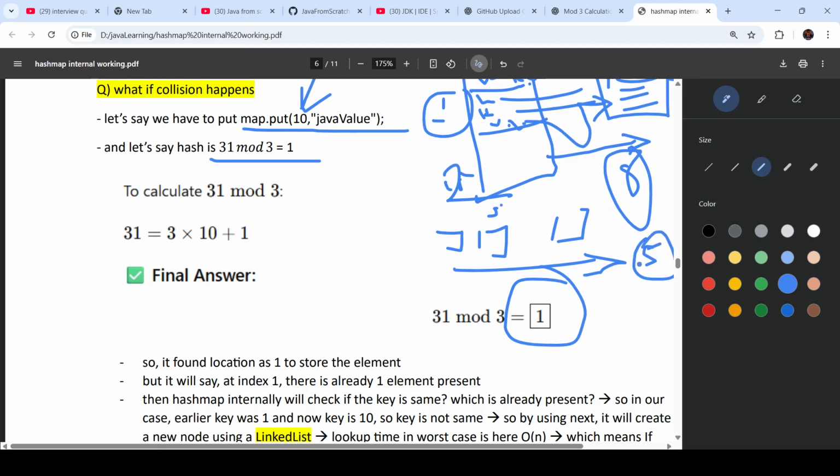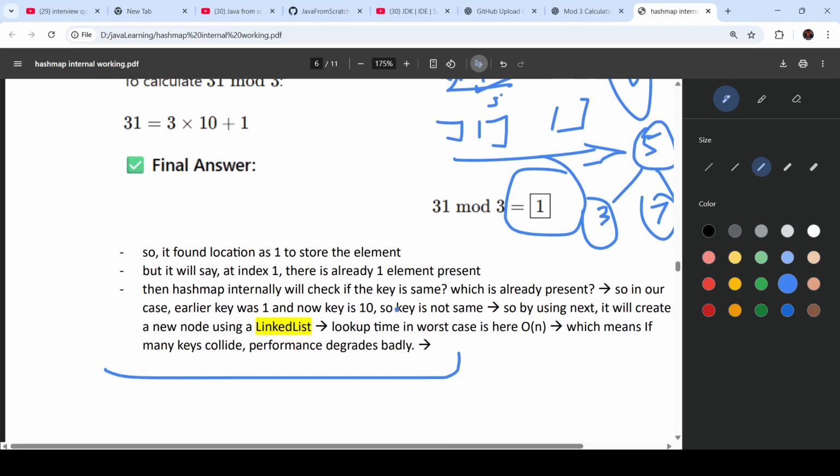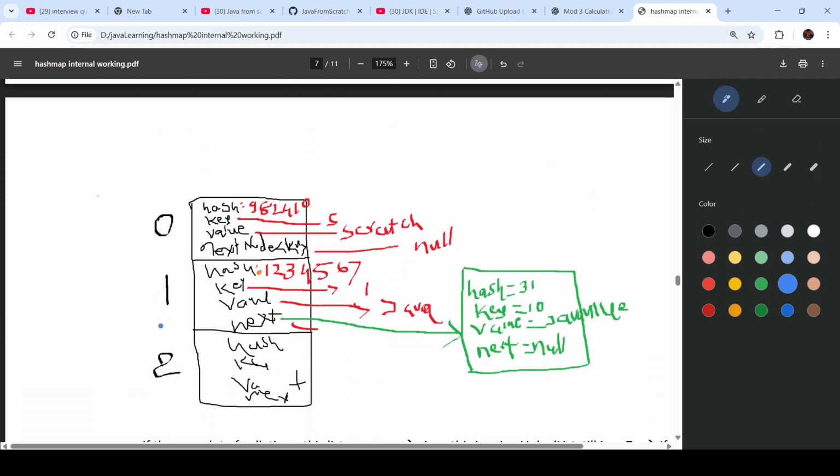So let's say this is the 5, on the left hand side a lesser number will come, let's say 3, and on the right hand side a greater number will come, compared to the master node. Okay, so the master node is, let's say, 5, then left hand side lesser values will come, and right hand side greater values will come. In this way the searching will happen. So we'll have some performance improvement from Java 8.